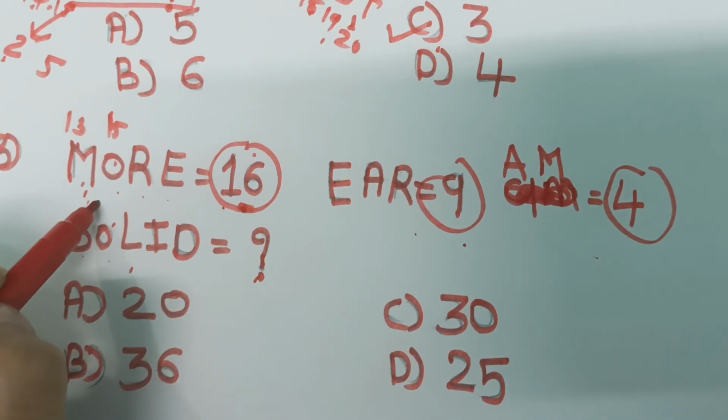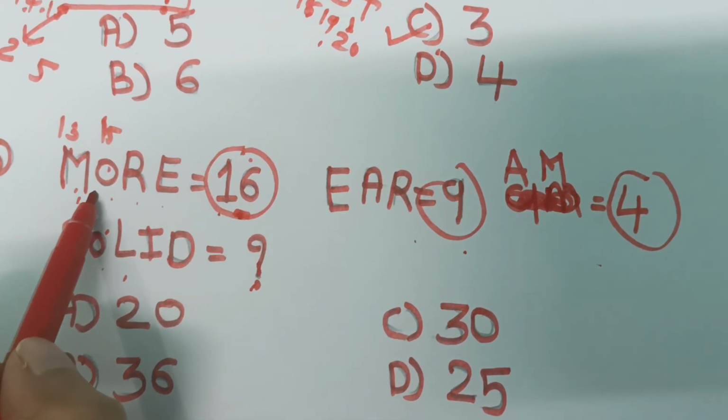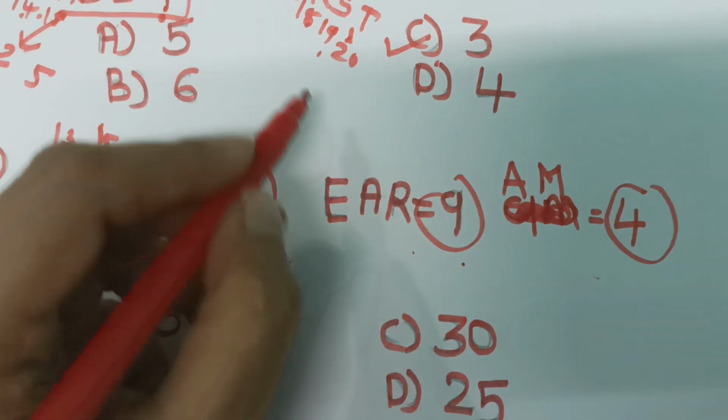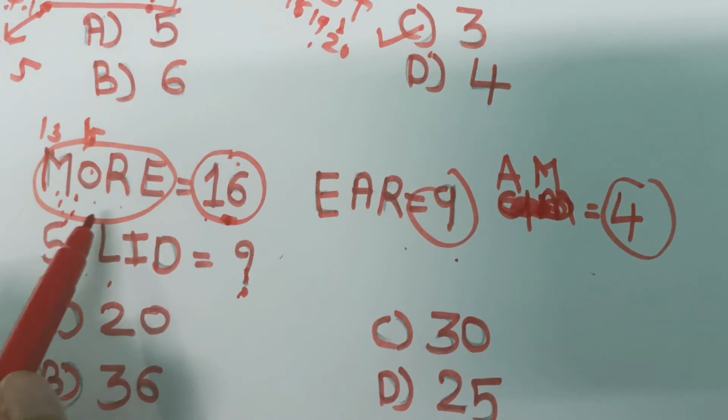And if it is root of something, 256 is also not possible, because 16 square is 256, and if we add these four numbers we can't get 256.